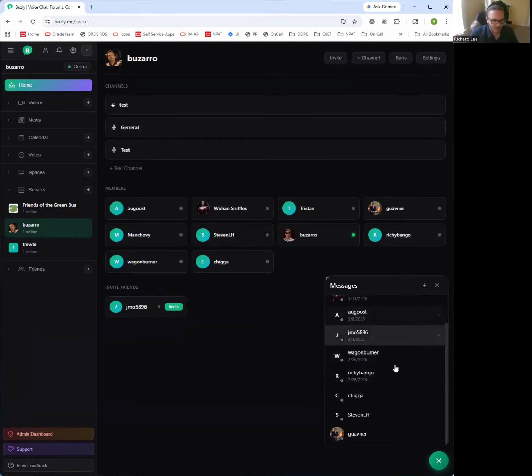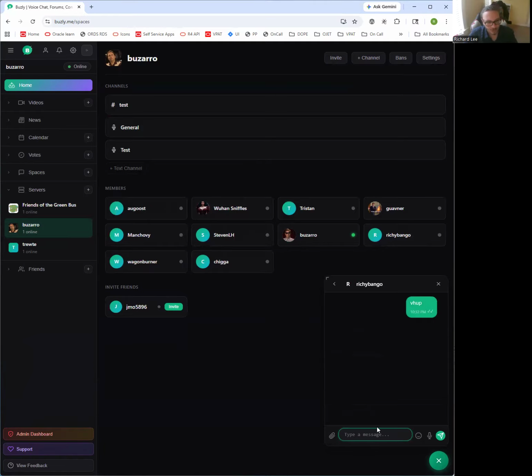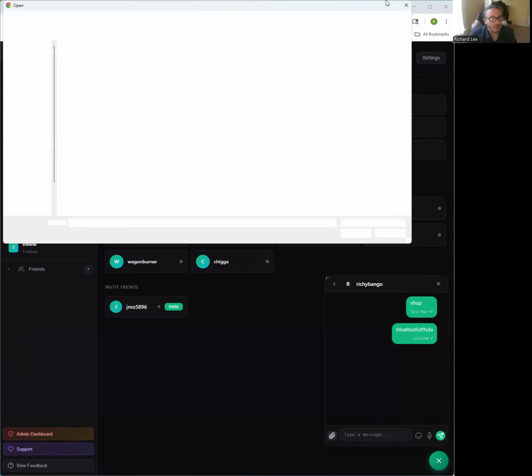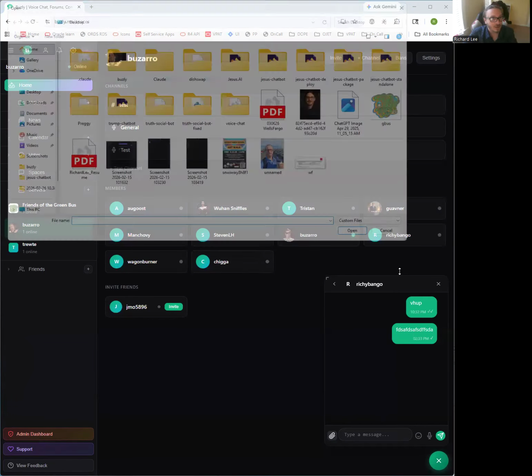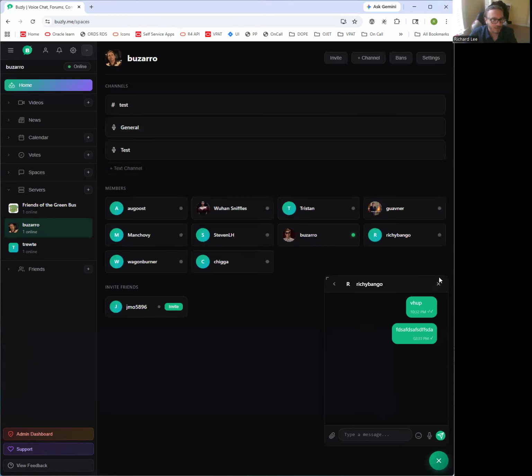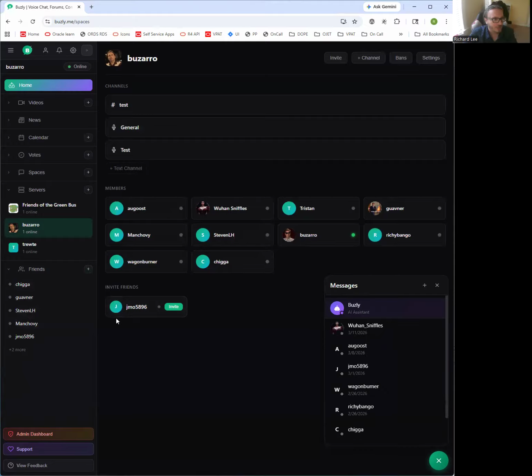I have this messaging system, which I can sort of, yeah, message people. I can link files and use emojis. It's loading. And yeah, so that's pretty cool. I've got the friends here, which I can sort of see all my friends, and then visit their profiles.